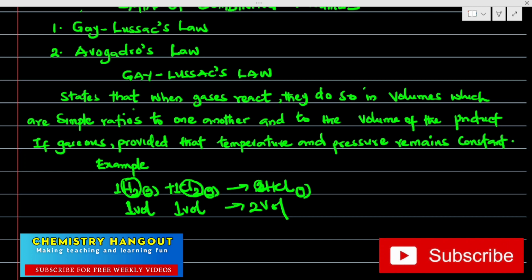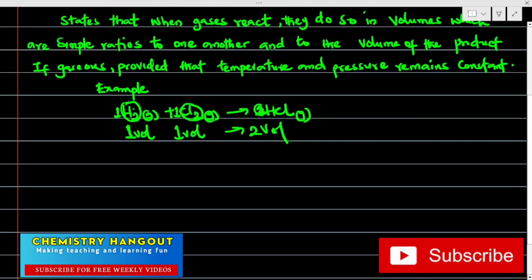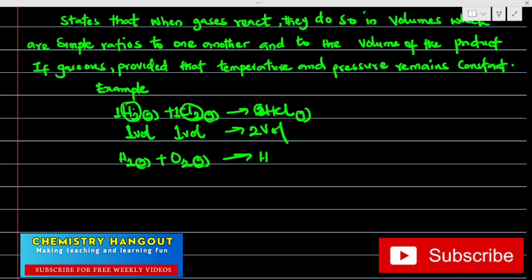So what this is saying is that these very particular reactions are reacting in volume, meaning one volume of hydrogen gas is reacting with one volume of chlorine gas to give two volumes of hydrogen chloride gas. Let's take a further example. If I have hydrogen gas again plus oxygen gas giving us H2O, that's water in form of steam.